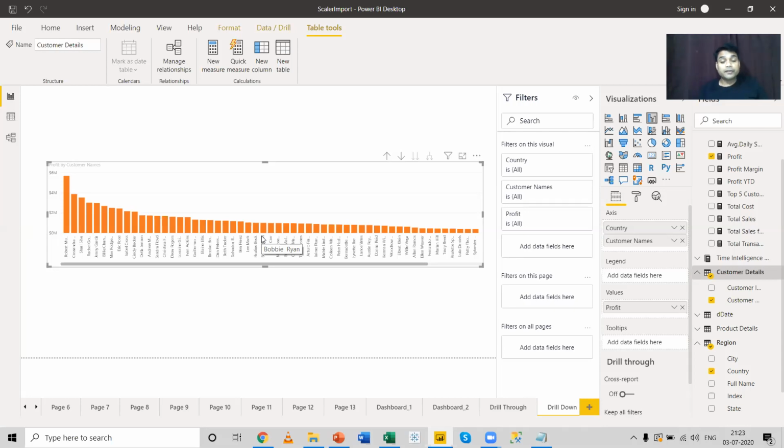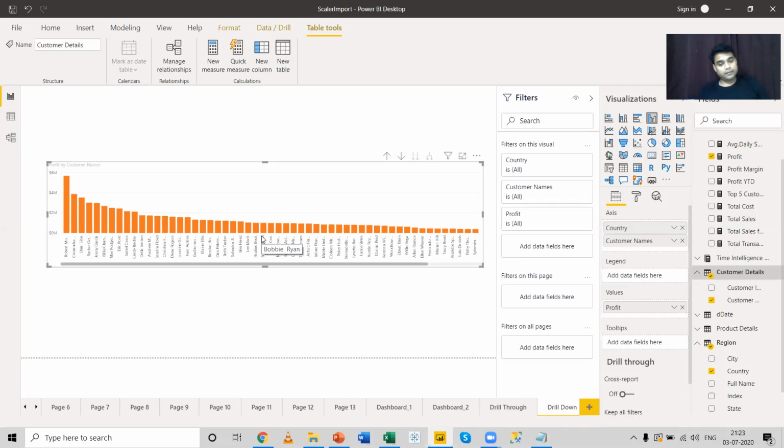So both the options, drill through and drill down, are very important in terms of toggling with the report. Now it is the business scenario that we need to understand, where we have to apply the drill through and the drill down option. And it's a very important question in the interview. What is the difference between drill through and drill down? The basic difference is that in drill through, we interact between two visuals on a different page, and in drill down, we interact in the same visual. We use the same visual and we go to the next level of details by using that particular visual instead of accessing another page.